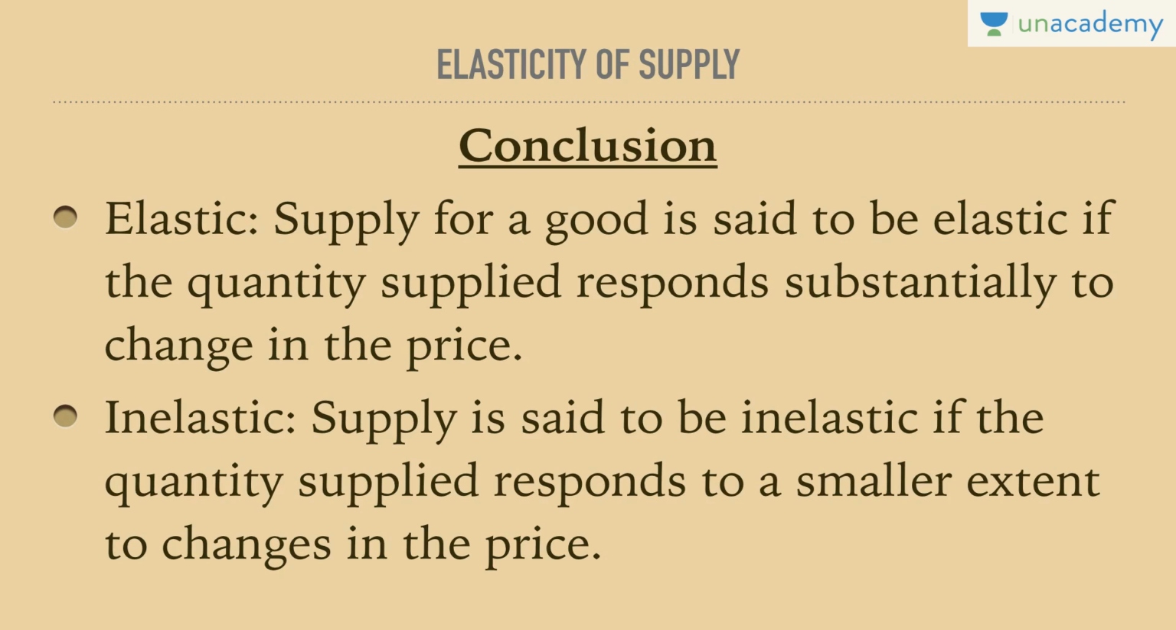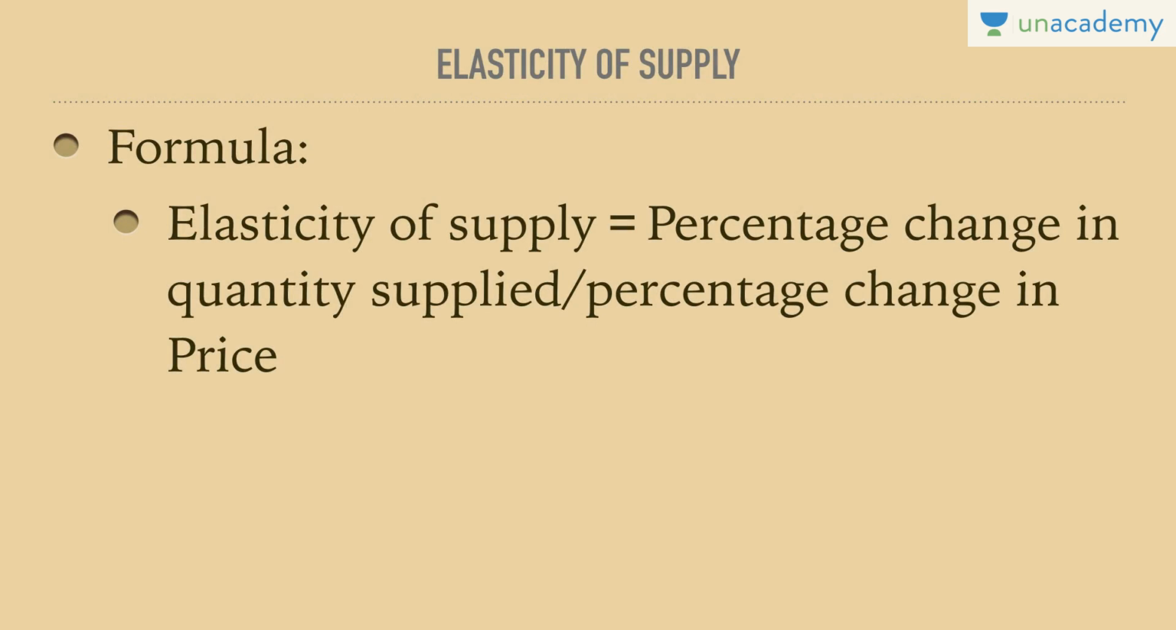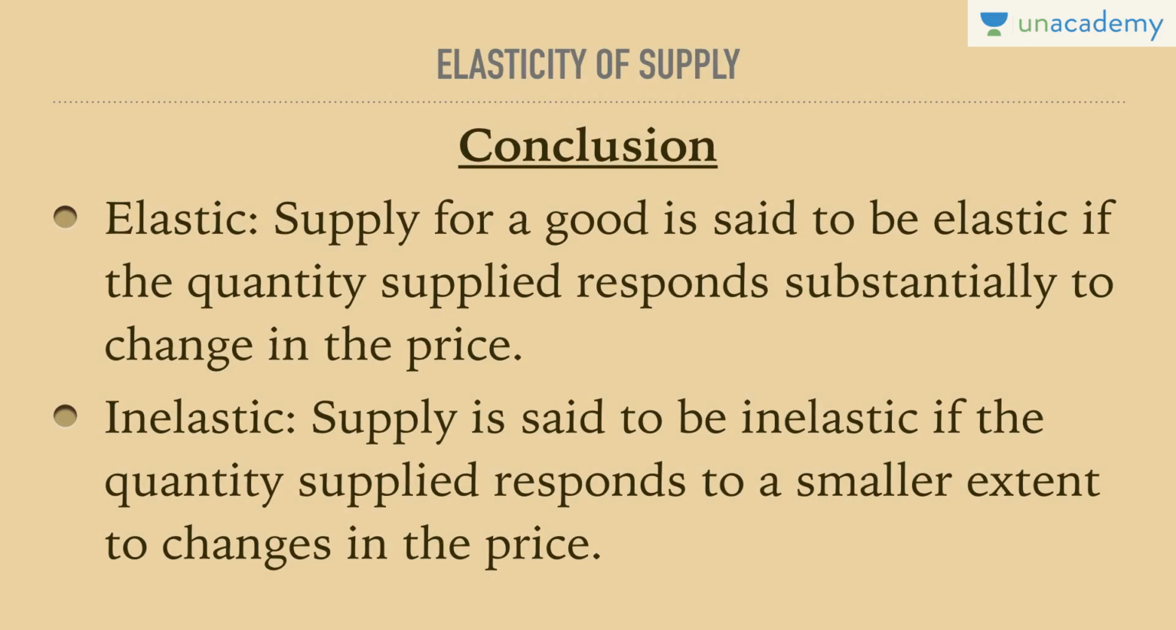On the other hand, supply is said to be inelastic if the quantity supplied responds to a smaller extent, which means the numerator has responded to a smaller extent as compared to the denominator. So if the percentage change in price is more as compared to the percentage change in quantity supplied, so at 10 rupees I was supplying 100 units, at 12 rupees I start supplying 110 units. So that change is less, the numerator is less than the denominator. In that case, the supply is considered to be inelastic. So we get two types of supply concepts, elastic and inelastic. I hope you are understanding the concept of elasticity of supply.